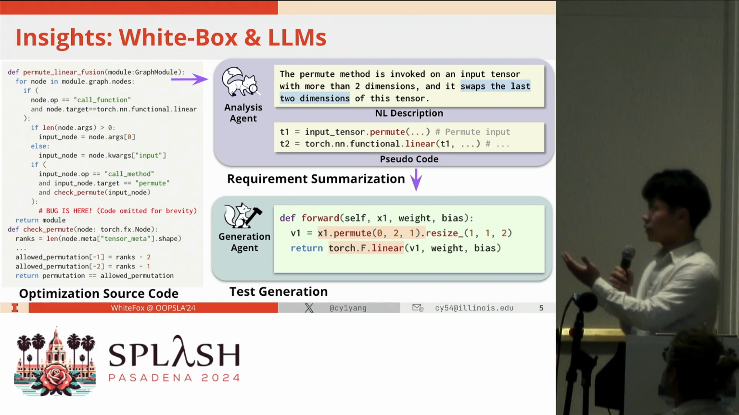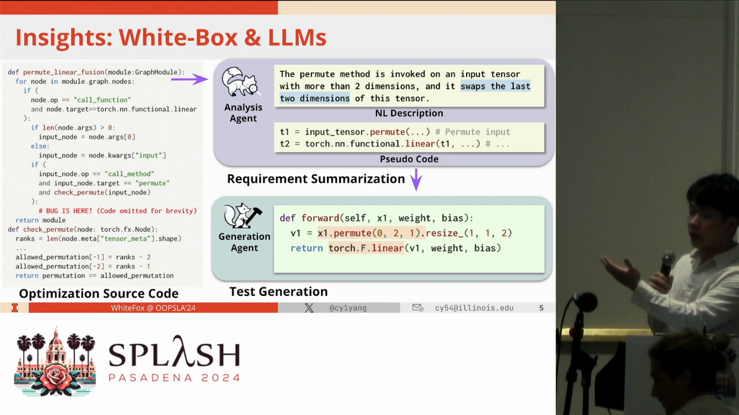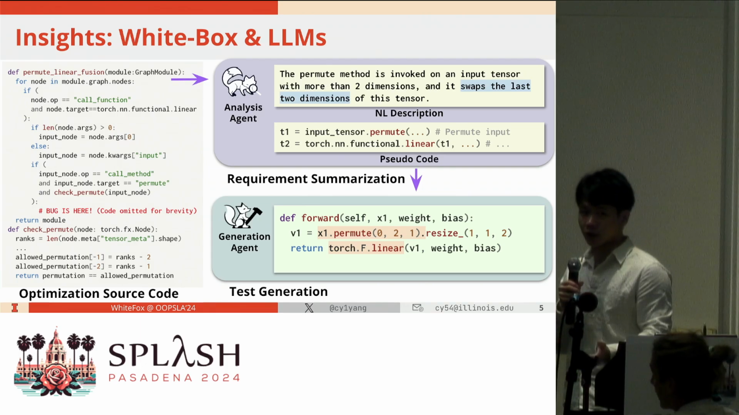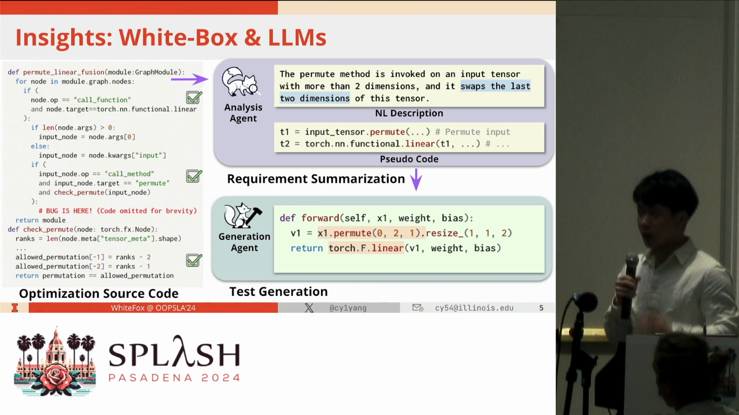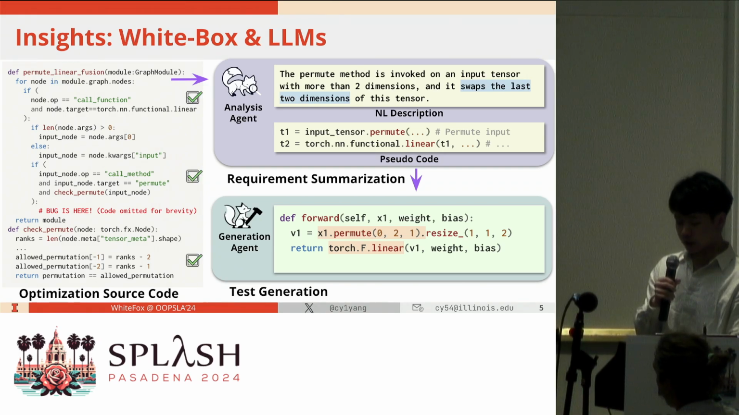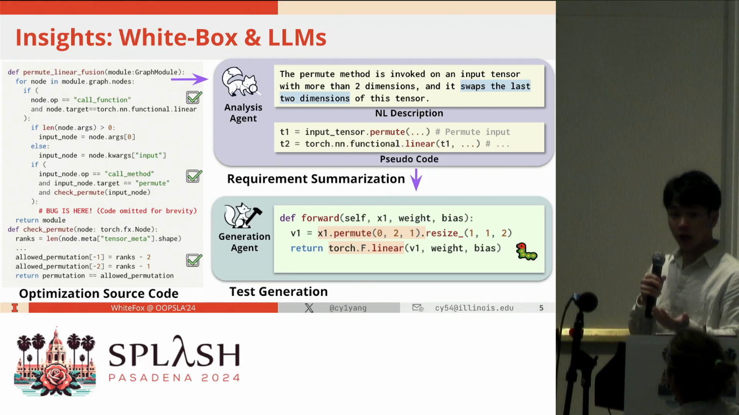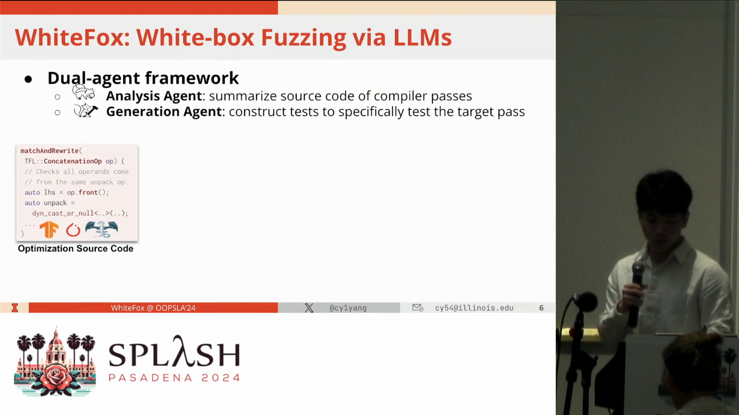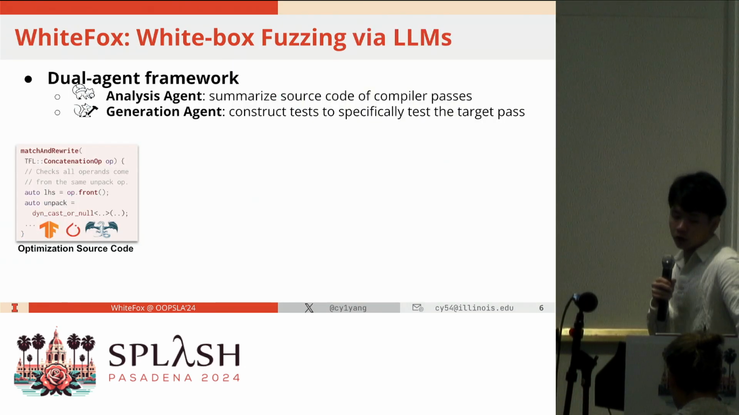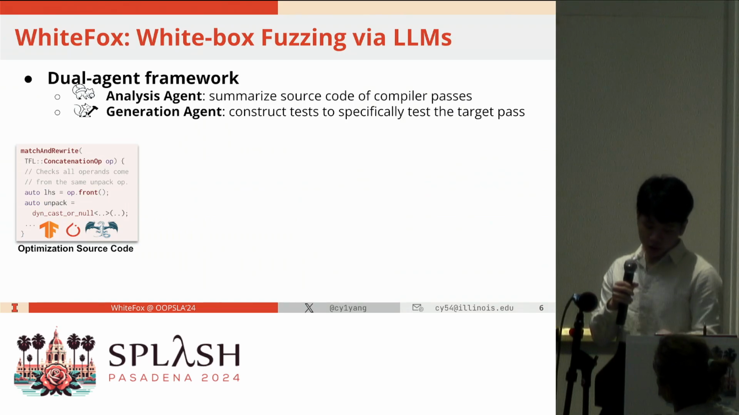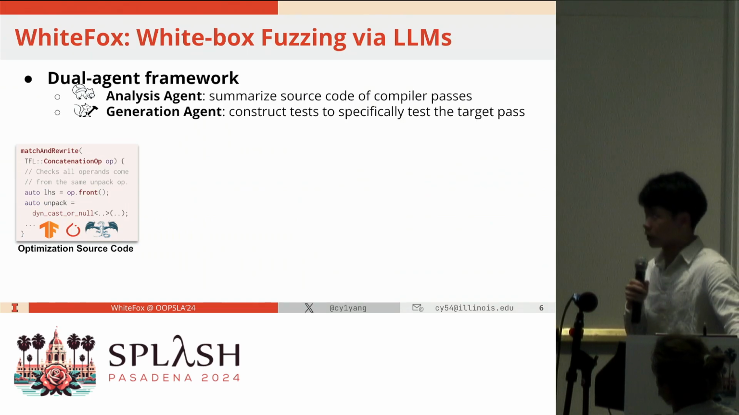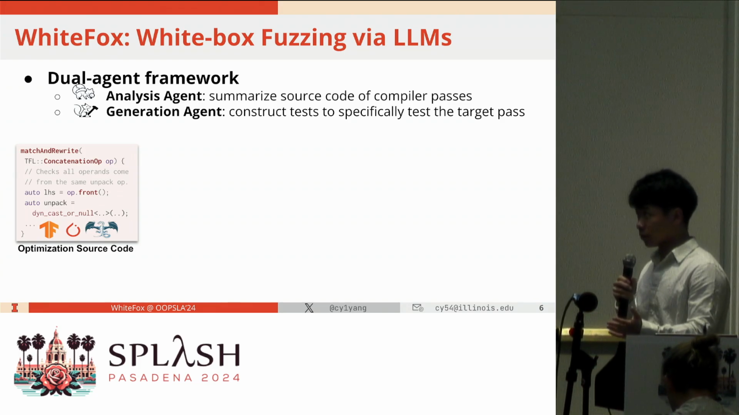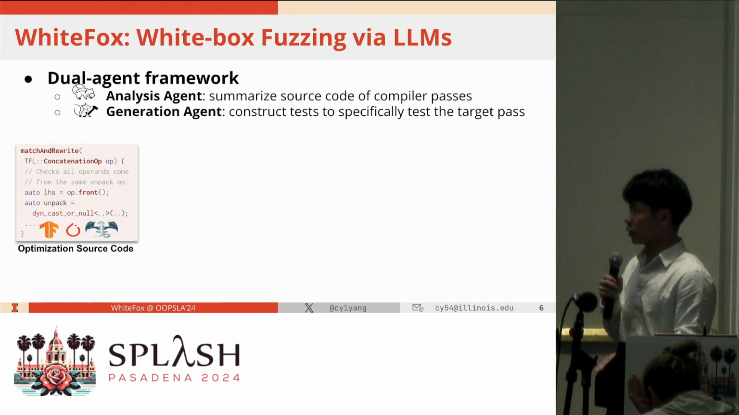We can see in this example, the model indeed has permute and linear operators, and the permute only swaps the last two dimensions, which makes it pass all the checks and trigger this optimization. And it helped us to detect a previously unknown bug in it. Thus, we propose WhiteFox, which is the first white box compiler fuzzing empowered by large language models to fully test the optimization module in modern compilers.